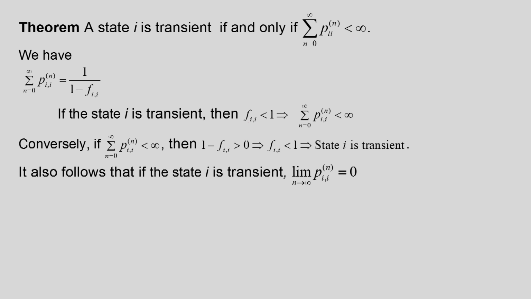Now, since this is a convergent series, it also follows that if state i is transient, the limit of p_i^n as n tends to infinity will always be equal to 0. So these n step transition probabilities of the transient states as n tends to infinity will become 0. Since it is a convergent series, from this it immediately follows.